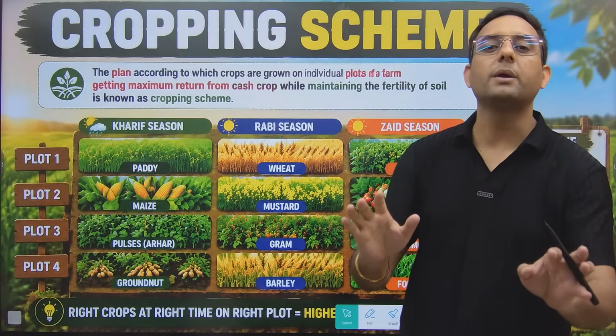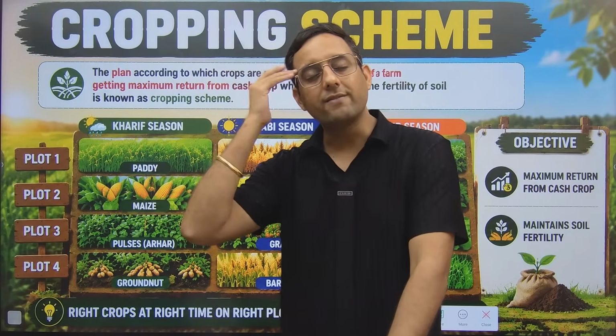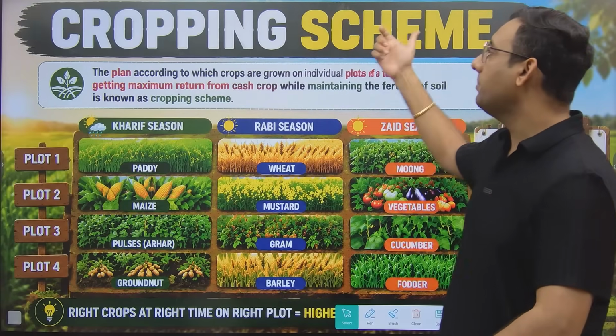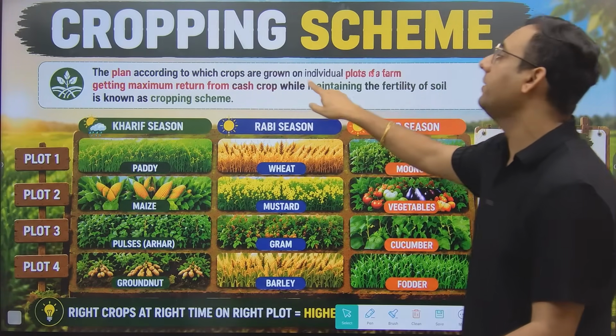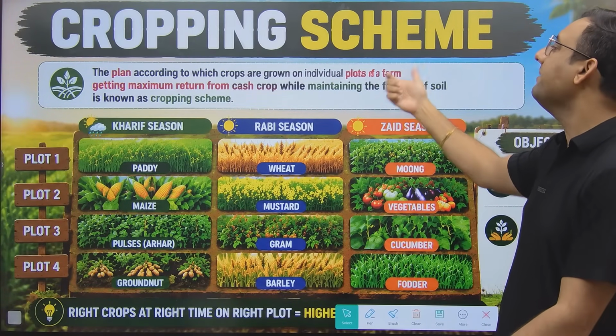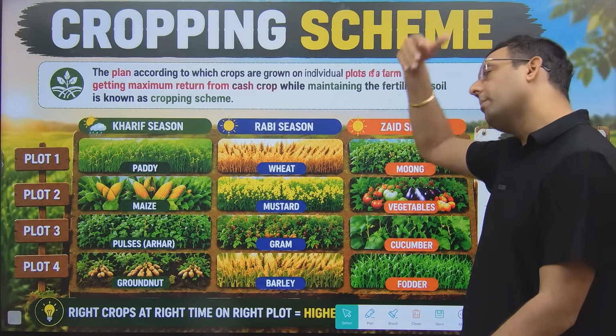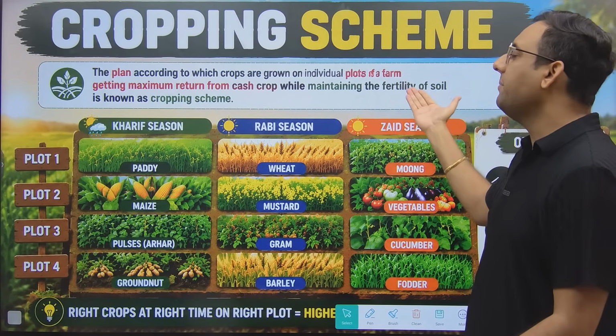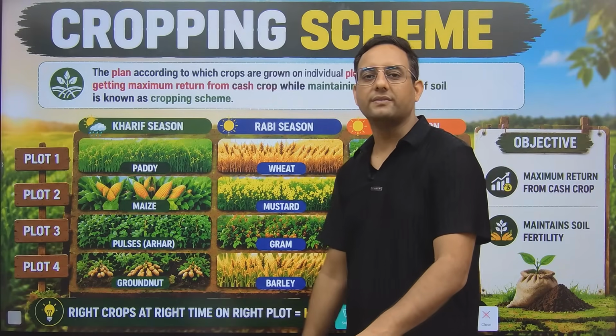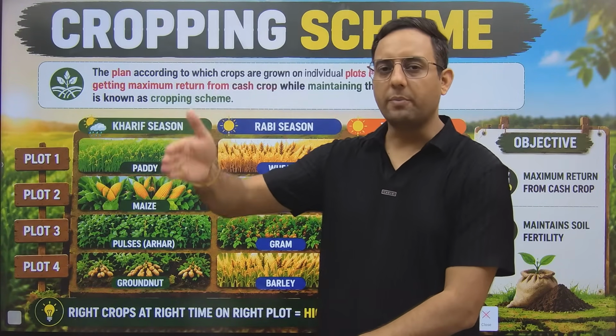So this is not cropping pattern, this is not cropping system. You have a plan in your mind, so that plan will be known as cropping scheme. The plan according to which crops are grown on the individual plot of a farm to get maximum return from cash crop, or maybe that can be food crop, while maintaining the fertility is known as cropping scheme. So now you guys are clear: cropping pattern, cropping system, cropping scheme. But some students are thinking, sir,